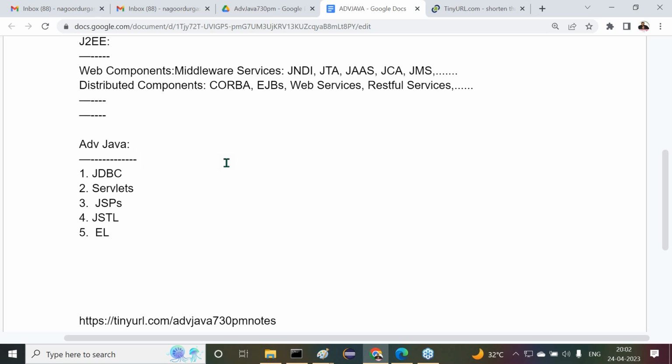See, for example, if I start the batch with the title J2EE, who will come to my class? They will think J2EE is an extension program for intermediate students, like the IEEE Olympiad course in Chaitanya Junior College or Narayana Junior College. Maybe Nagoor Babu sir is taking classes for intermediate students, not for graduates. Nobody will come here. Understand it clearly. So as per people's awareness, I started this batch with the title Advanced Java. But my very first statement is the same thing. Okay, sir, then you may ask one more question.